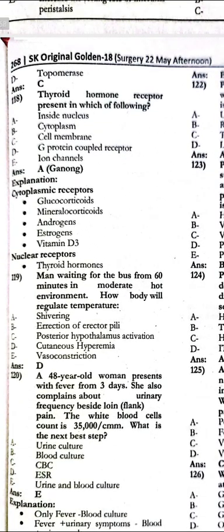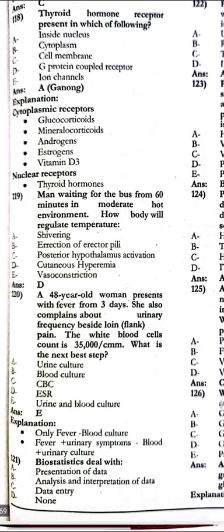Man waiting for the bus for 60 minutes in the moderate hot environment. How body will regulate the temperature? That is the cutaneous hyperemia. 48-year-old woman presents with a fever for the 3 days. She also complains about the urinary frequency besides loin flank pain. TLC is 35,000. What is the next basic step? That is urine and the blood culture.